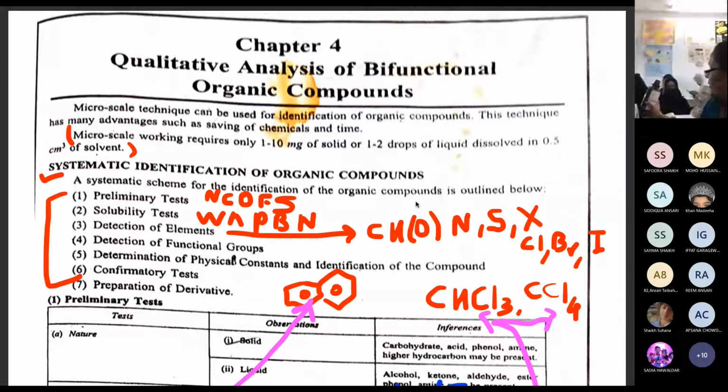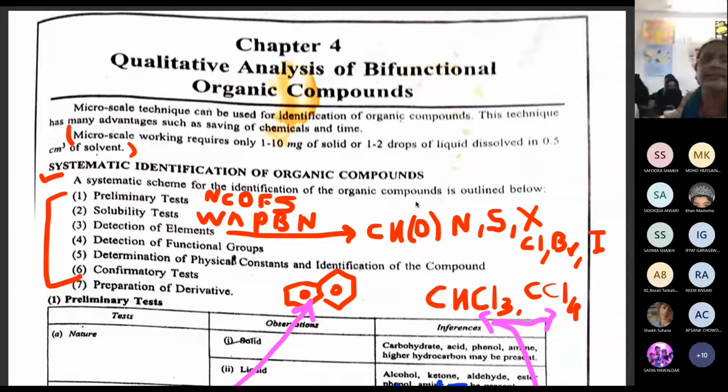So this is your liquid compound. This is your solid. So this solid compound you are going to do today. For each and every test you will be taking a very small quantity of the solid, and then you are going to do the test. Same way with the liquid: you are going to take just 1 or 2 drops of liquid, and then you are going to do the test.